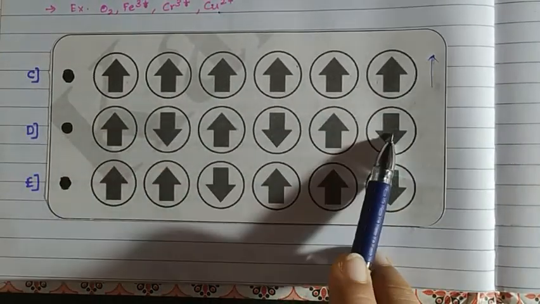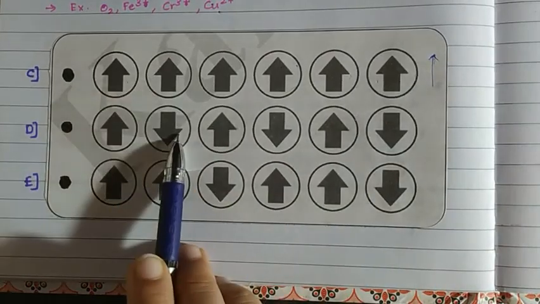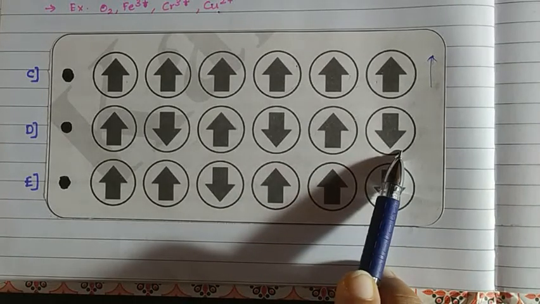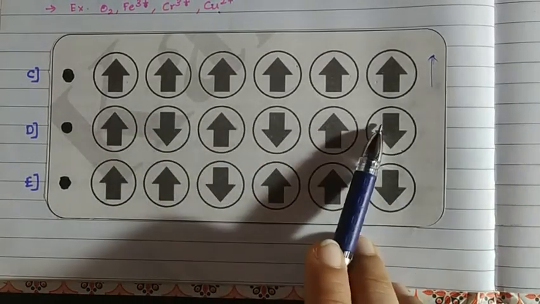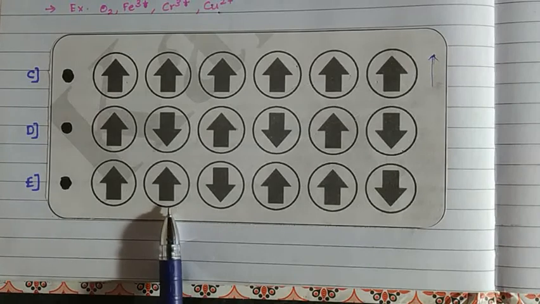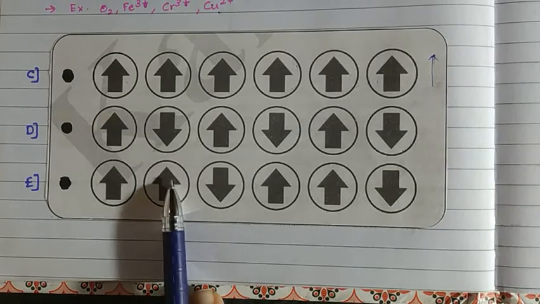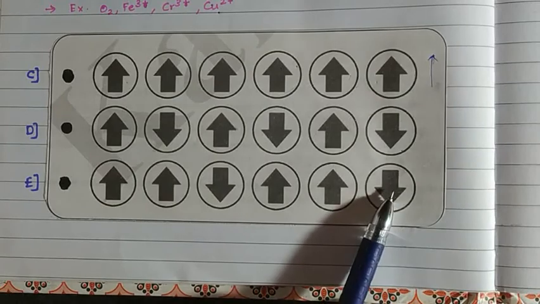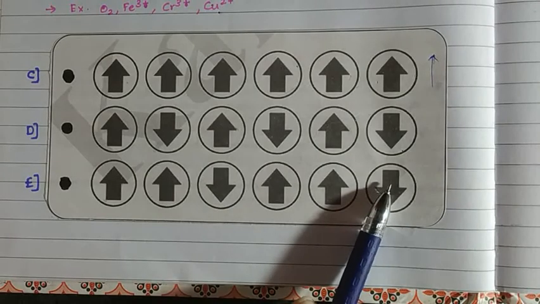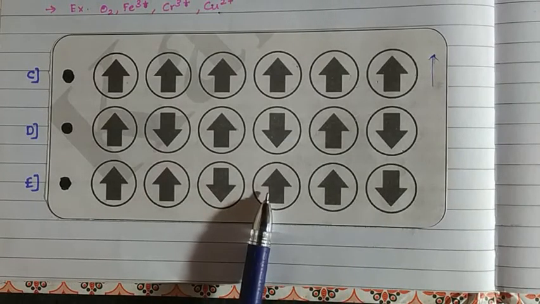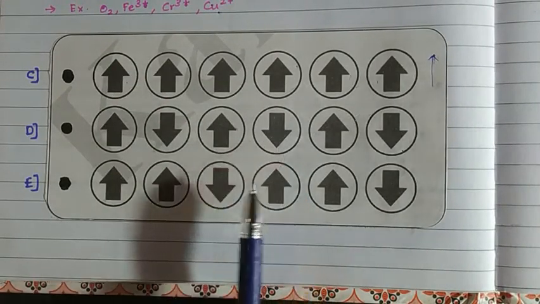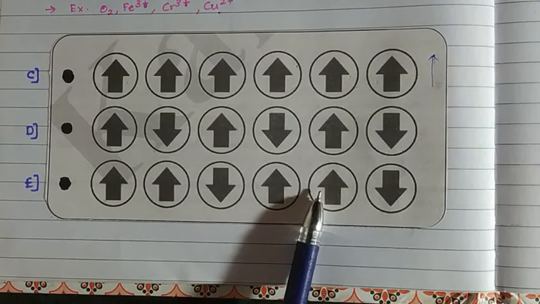This is antiferromagnetic. This structure is similar to this, but almost half of the domains are oppositely oriented, and hence they cancel out each other's magnetic moment. They do not exhibit any magnetic properties. Ferrimagnetic substances are those in which the magnetic moments of the domains are arranged in parallel and anti-parallel directions in unequal number. These are not regular, they are random. They are weakly attracted by the magnetic field compared to ferromagnetic substances, and they also lose their magnetism on heating and become paramagnetic.